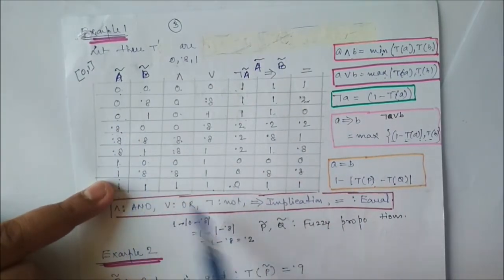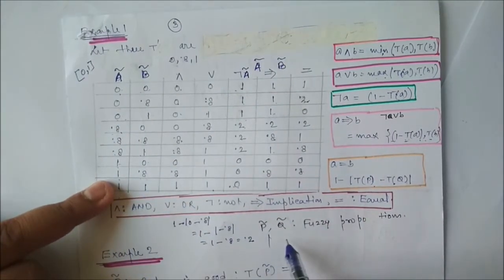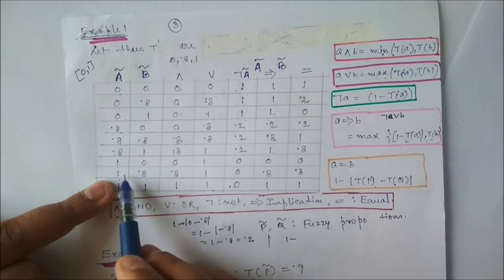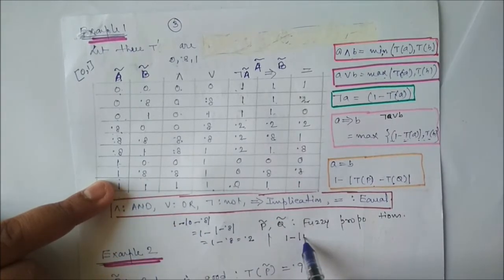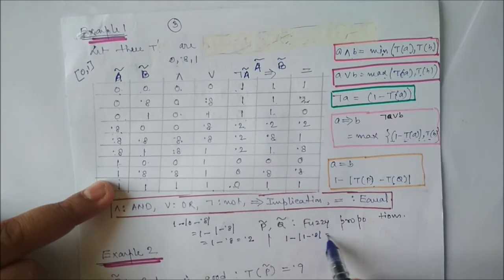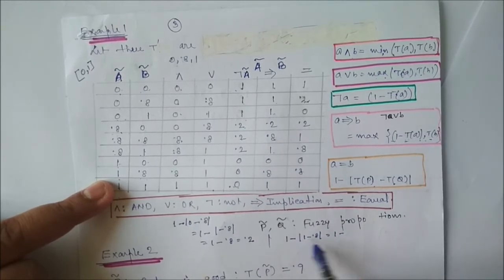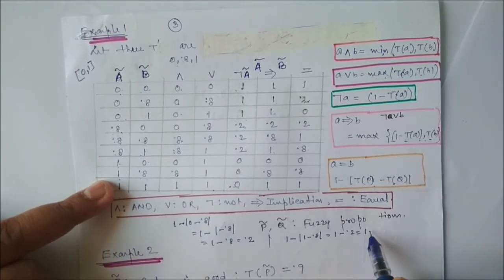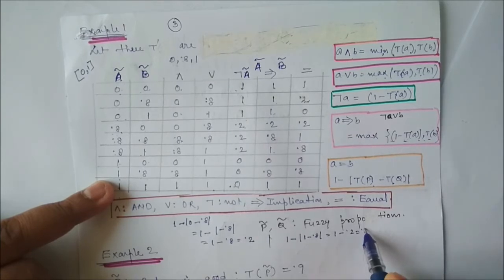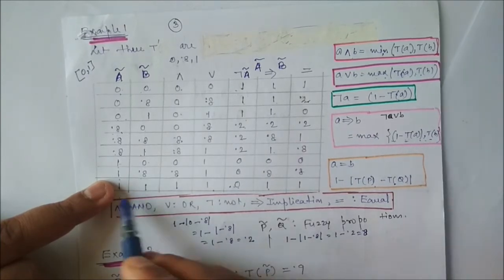Similarly, we can check another example. 1 minus 0.8, 1 minus 0.8. So 1 minus 0.8 is 0.2. It is 1.8. So that's why it is 0.8.